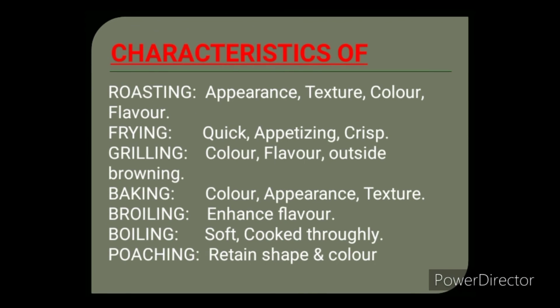When we use these cooking methods, the characteristics of the food change. By roasting, the appearance and the color change. Frying is quick, it makes the food crisp. By grilling, we make the outside layer brown and we enhance the flavor of the food. Baking changes the color, the appearance and the texture. Boiling makes the food soft. And by using poaching, we can retain the shape and the color.